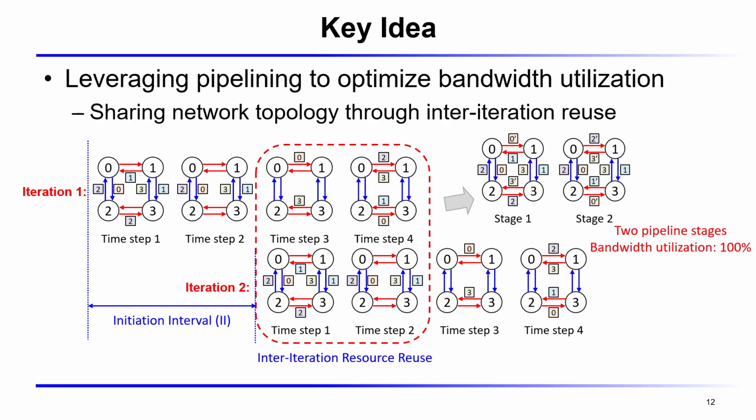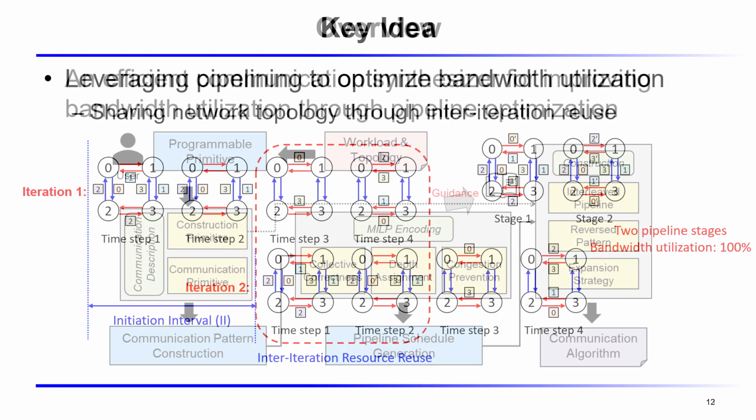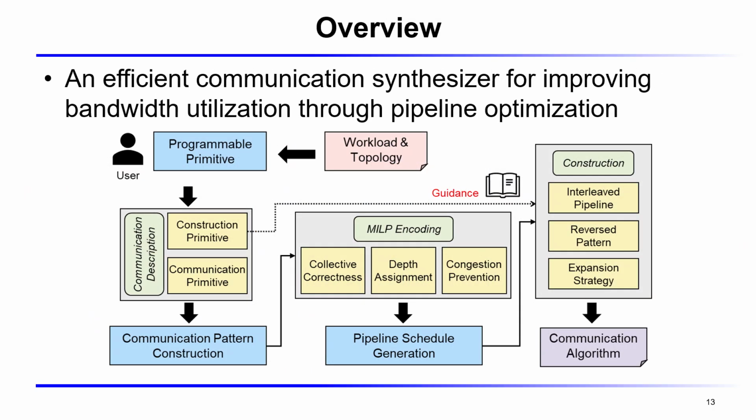Ultimately, the entire communication algorithm forms a 2-stage pipeline structure. This achieves full coverage and utilization of all links, dramatically improving the overall efficiency. An overview of PipeComm. The framework takes 2 inputs: user-provided programmable primitives, and the workload and topology description.